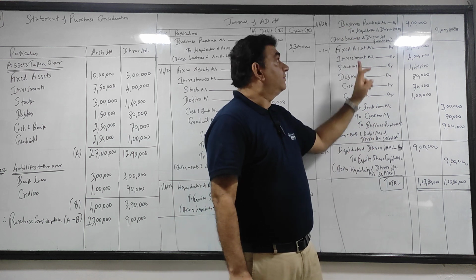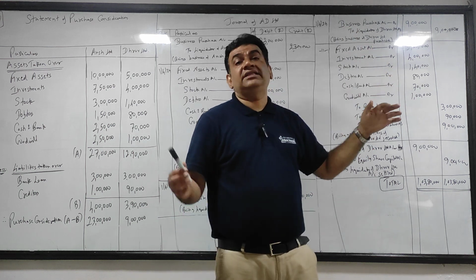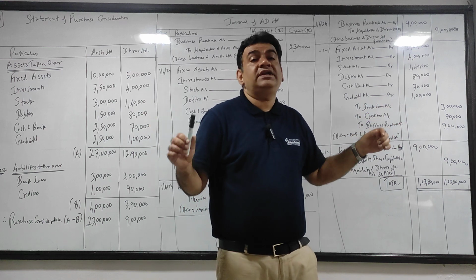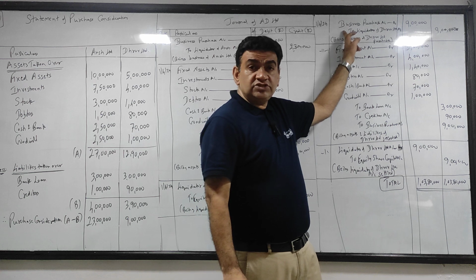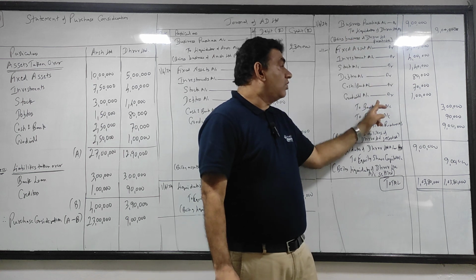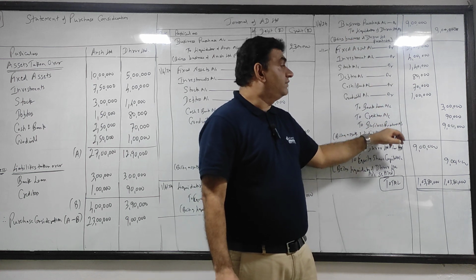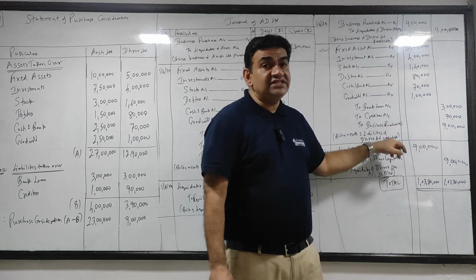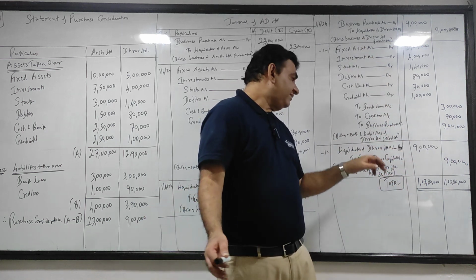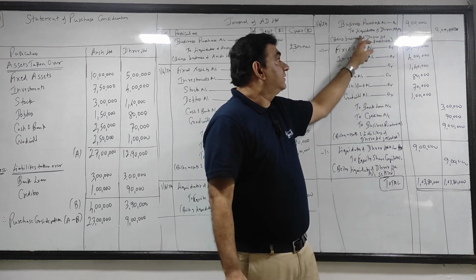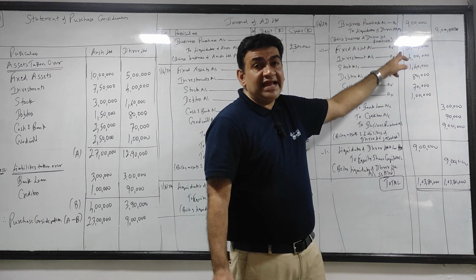Why credit? Because you're buying the business and the business will be bought in the form of takeover of assets and liabilities. So here I debited business purchase. Here I have recorded assets and liabilities, so the difference will go to business purchase. So after this business purchase gets tallied. And the last thing, I have credited liquidator by 9 lakhs.